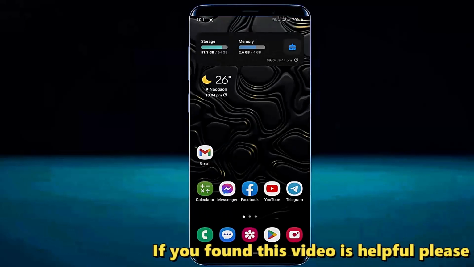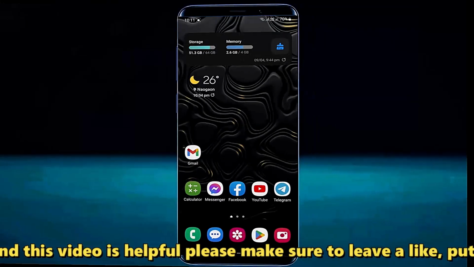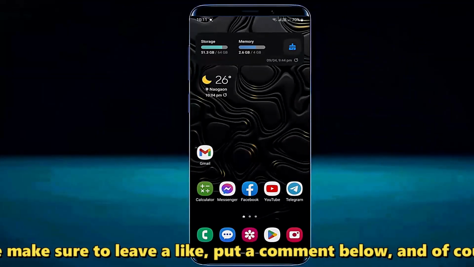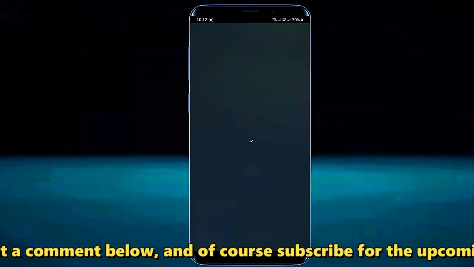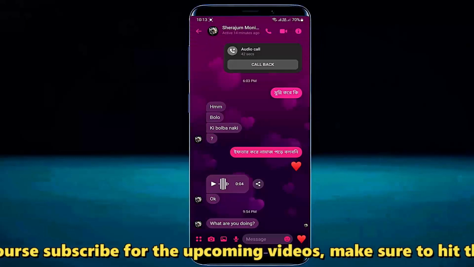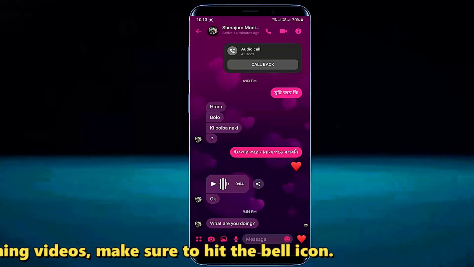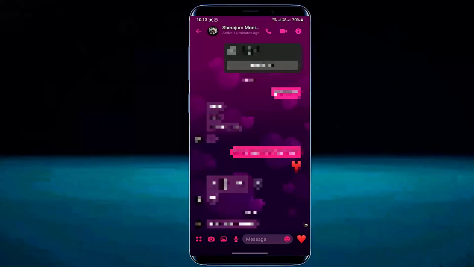Now move back to the home screen and restart your phone. After the restart, open your Messenger app. Log into your account. Now call someone else and check it out, your problem is solved or remains. If your problem still remains, then go ahead with the next method.